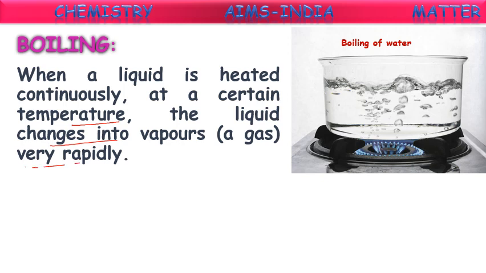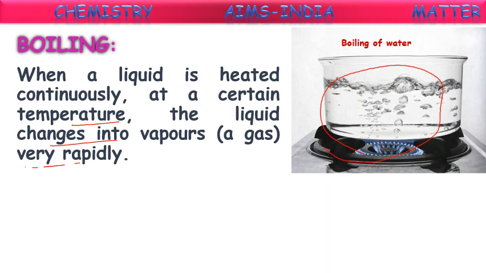If you take water in a container and start heating it, at the starting the water will be normal. If you keep on heating for more than 15 minutes, it starts bubbling. If you heat more than half an hour, it starts evaporation. That is called boiling.